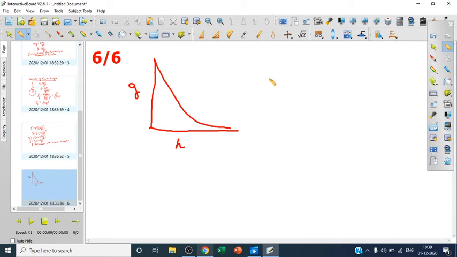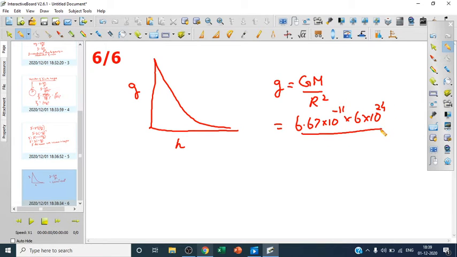So we know that g on the earth, if we calculate, is given by GM upon r square. If we put the value of G, the gravitational constant, as 6.67 × 10^-11, as well as the mass of the earth, which is actually 6 × 10^24 kg, upon the radius of the earth, 6.4 × 10^3 meters, the whole square, we get the value of g as 9.8 meter per second square, which is constant.